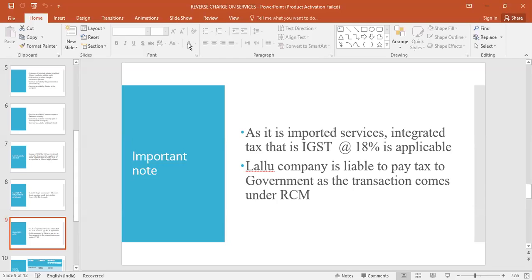Okay, so this is a very important part. A buyer has to pay IGST. That is called reverse charge, RCM.